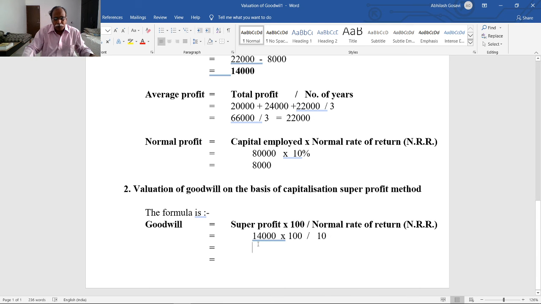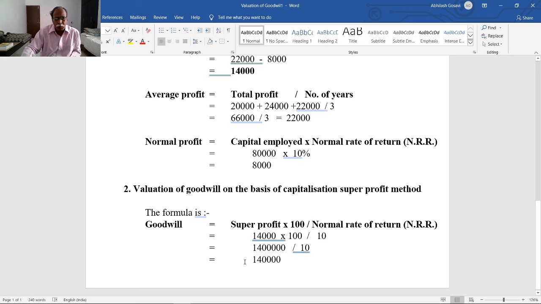14,000 multiplied by 100 is equal to 14 lakh. 14 lakh divided by 10 is equal to 1,40,000.